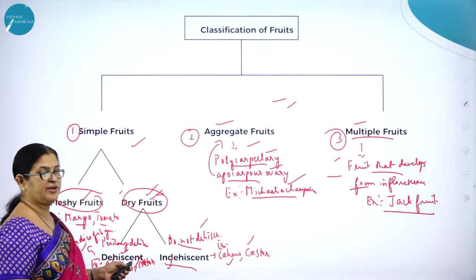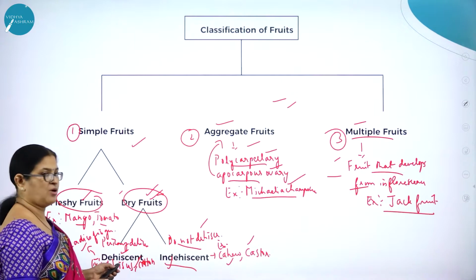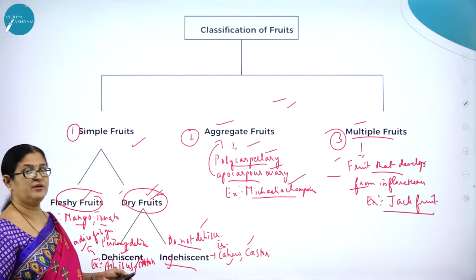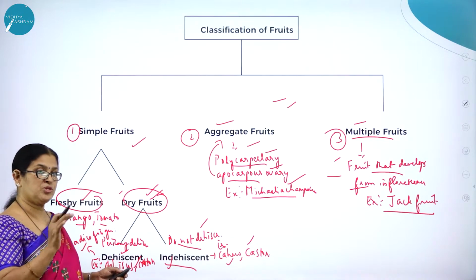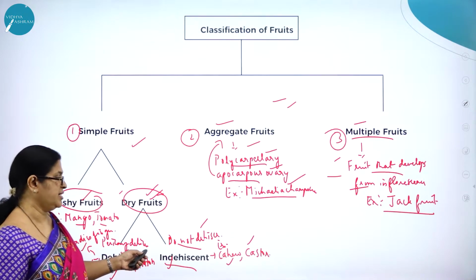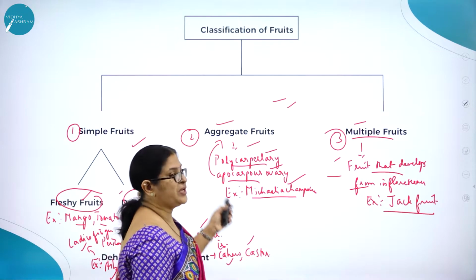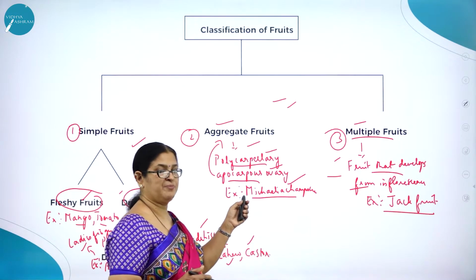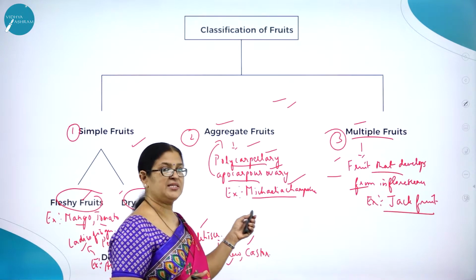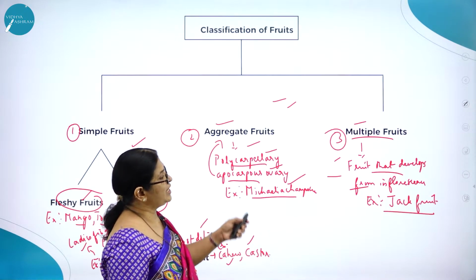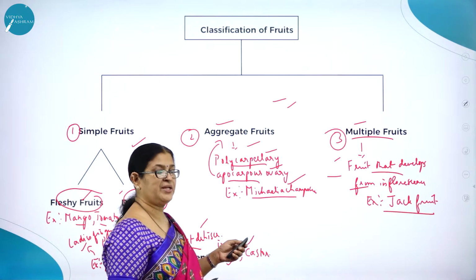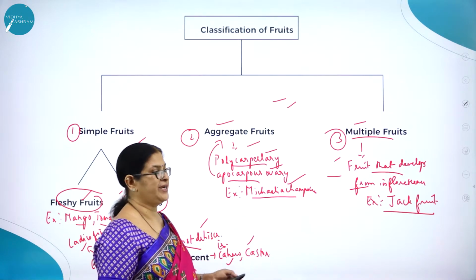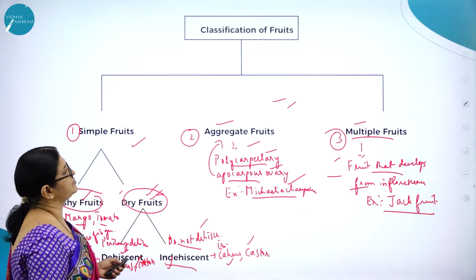For dry dehiscent, you can give an example of hibiscus, cotton, then lady's finger. Dry indehiscent, even on attaining maturity, the pericarp, the outermost fruit wall, will not dehisce. Example, cashew and castor. Aggregate fruits are the fruits which develop from a polycarpellary apocarpous ovary. Example, Michelia champaca, sampige. Then multiple fruits, fruits that develop from an inflorescence. Example, jackfruit.